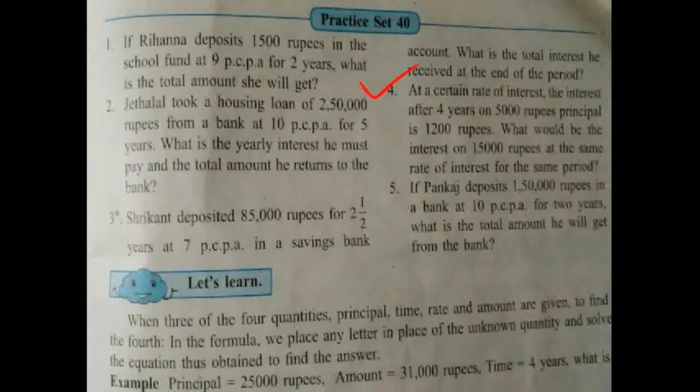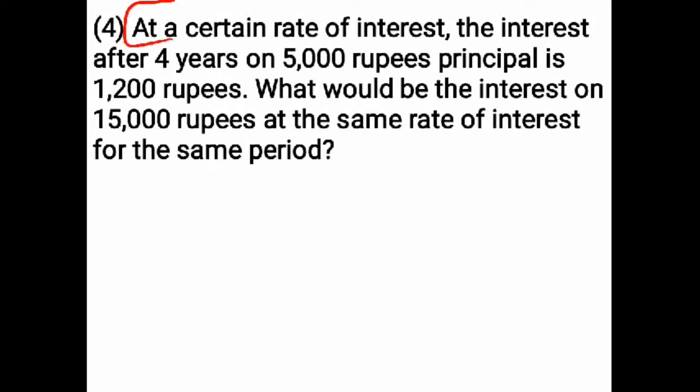Next, at a certain rate of interest, the interest after 4 years on 5,000 rupees principal is 1,200 rupees. What would be the interest on 15,000 rupees at the same rate of interest for the same period? You have to understand first sentence of this question. Interest is given 1,200 rupees. Principal is given 5,000 rupees. Time is given 4 years. Rate of interest is not given.